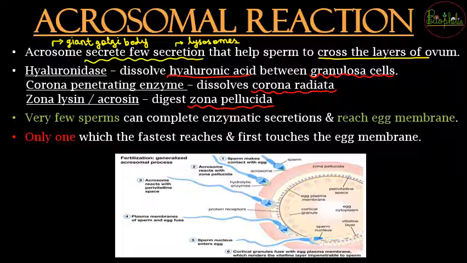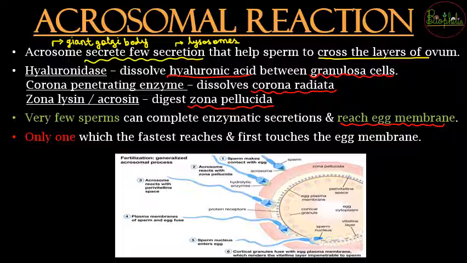Because of these secretions, one after the other, the fastest will succeed, and because of that only a few sperms will be capable to complete the entire enzymatic reactions and reach the egg membrane. So first there were a few hundreds, now only a few can go up till the egg membrane.